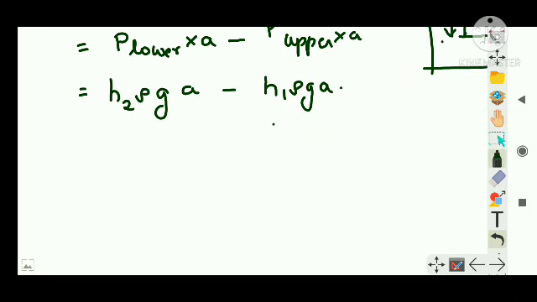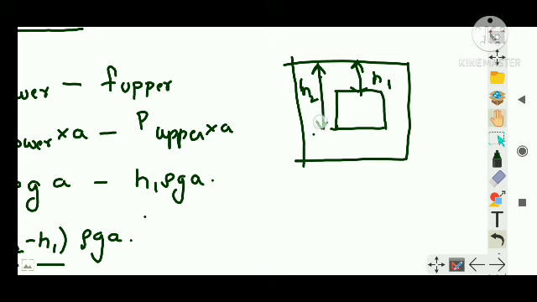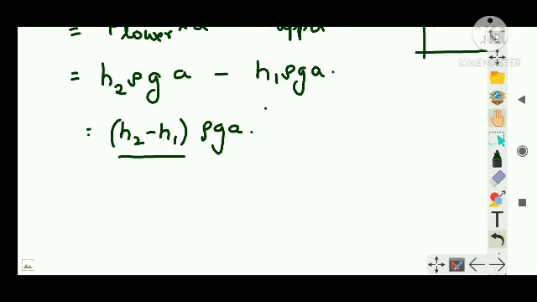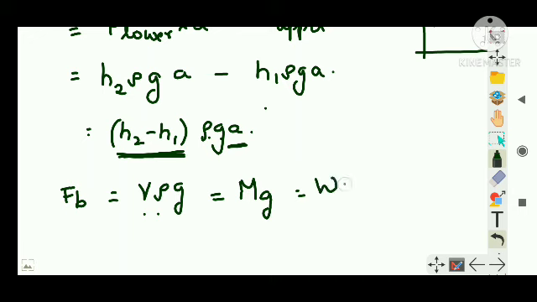Right. So I can just write the common terms outside, so that it becomes h2 minus h1 into rho g a. Now we know h2 minus h1 is actually the height of the cube, right? If someone asks you what is the height of the cube, that is h2 minus h1. So h2 minus h1 into area is the volume of the cube, right? So the buoyant force is equal to this. I can write V rho g, because h2 minus h1 into a is volume. And we know volume into density is mass, so it is mass into g, that is your weight, right?